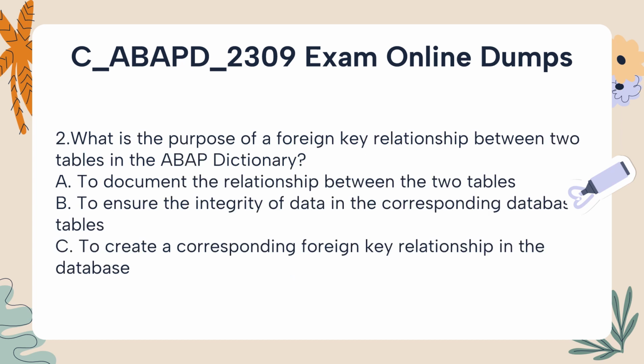2. What is the purpose of a foreign key relationship between 2 tables in the ABAP dictionary? A. To document the relationship between the 2 tables. B. To ensure the integrity of data in the corresponding database tables. C. To create a corresponding foreign key relationship in the database.